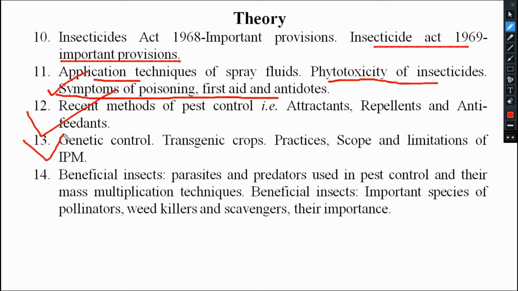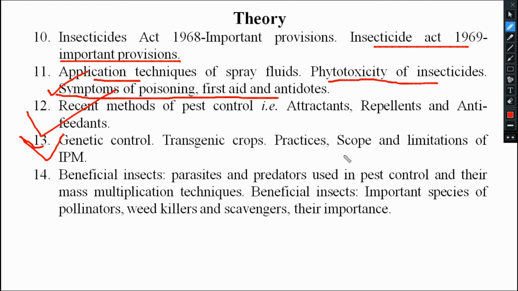Then the 13th one, that is your genetic control. That means use of genetics to manage the pest, like the use of genetically modified crops, transgenic crops, that is your Bt cotton. You might have heard of it already. Those things we will see here in genetic control. Then the sterile male technique is also there. We will sterilize those males and release them in the field, so automatically the offspring won't come out. That is your sterile male technique.